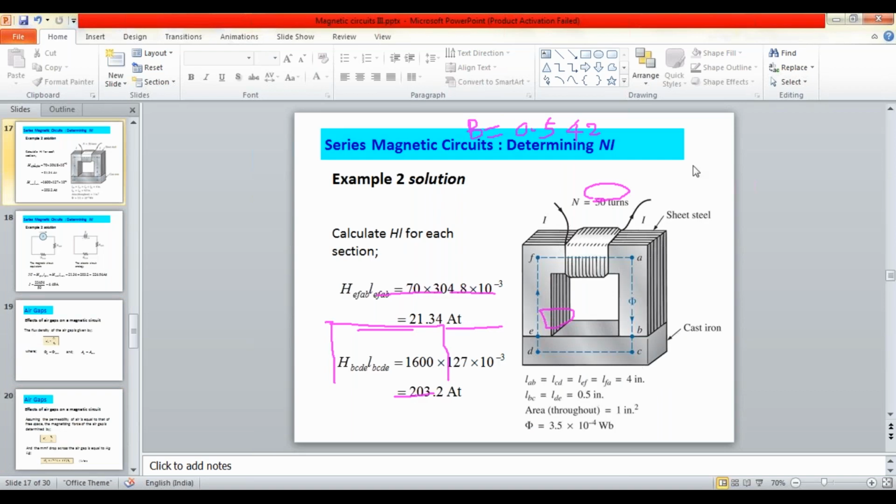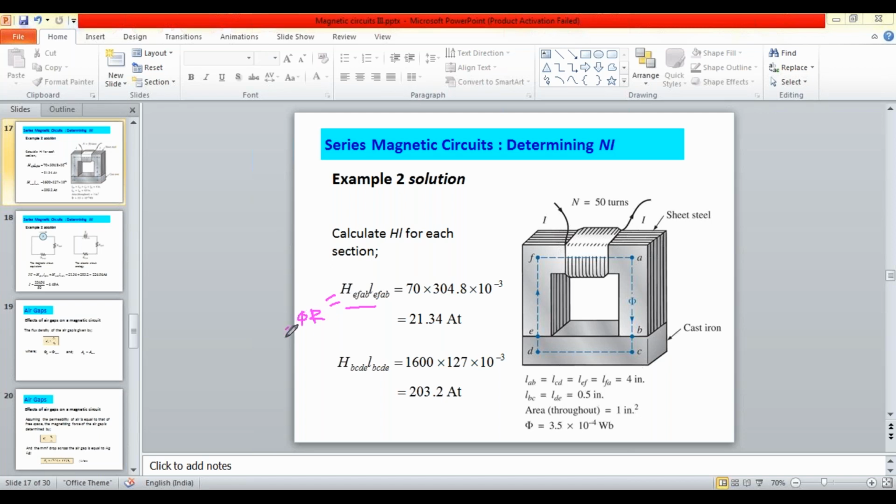And now, after getting the H values from the graph sheet, you are going to calculate the MMF, H into L. H into L is equal to MMF drop, which is equal to phi into R, the reluctance R value.